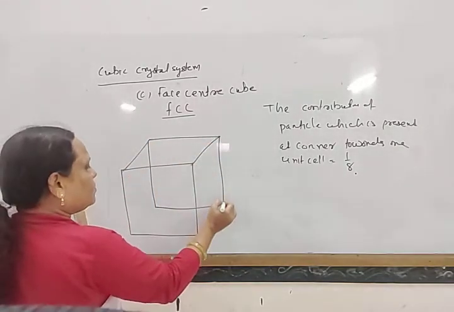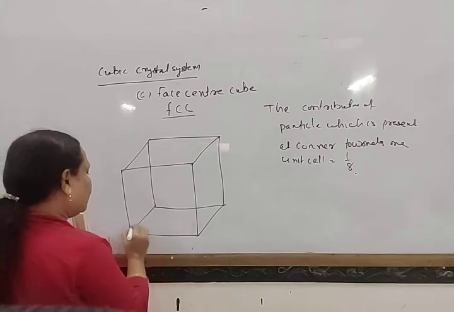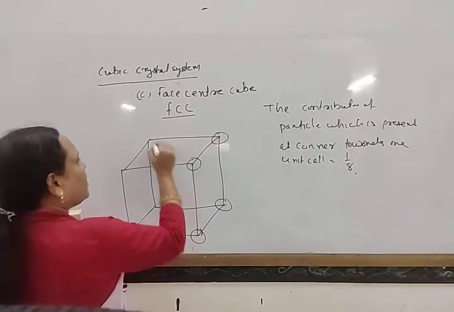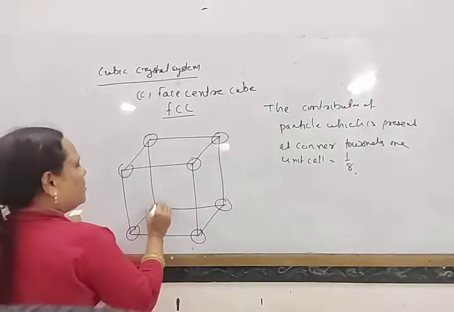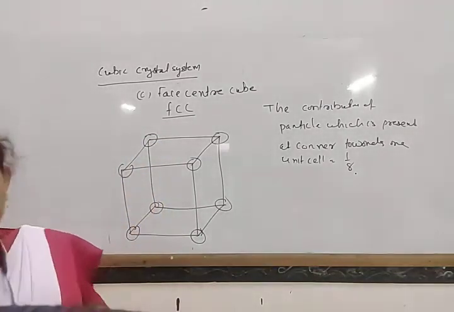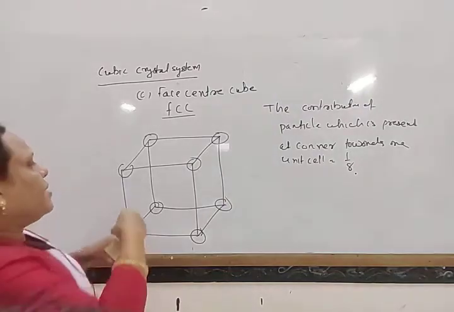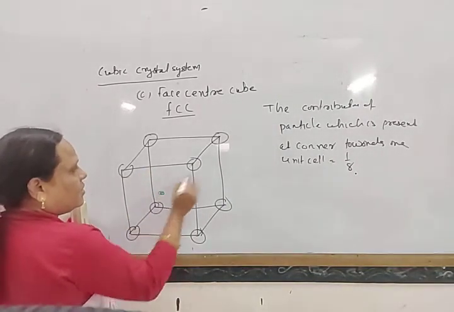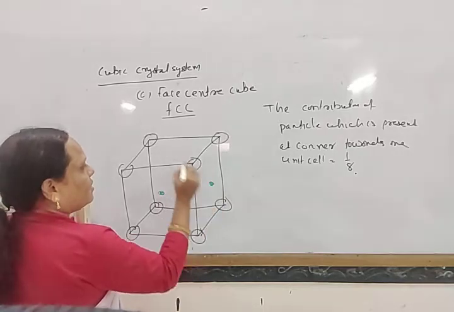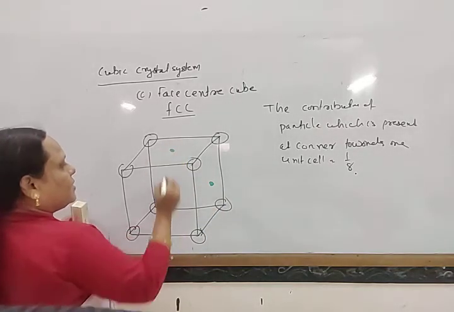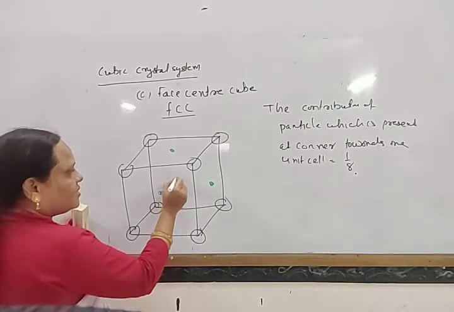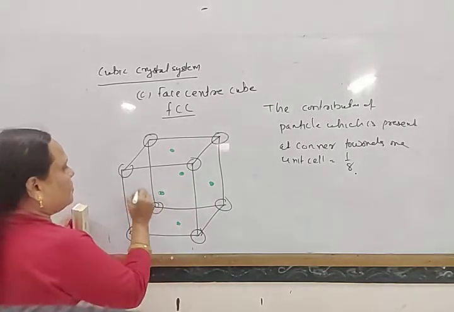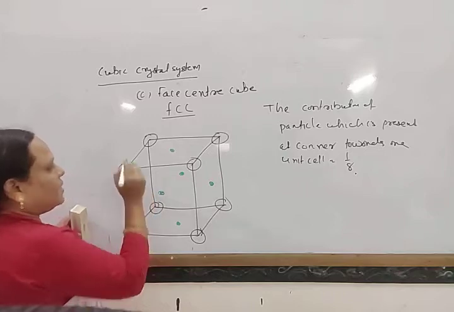So here the constituent particles are present at the 8 corners of the cube, as well as the center of each face. Here one particle is present, here one particle present, at the back face center one particle present, and at the other face centers too.